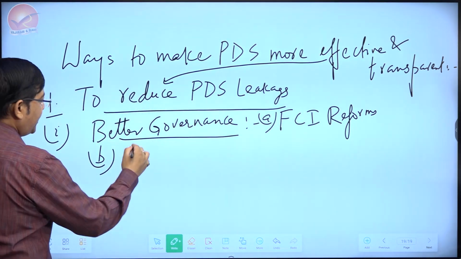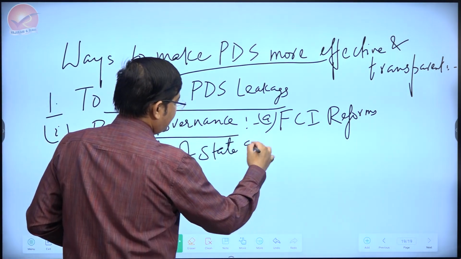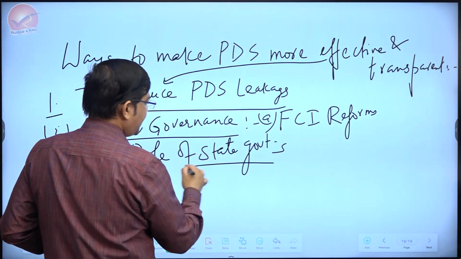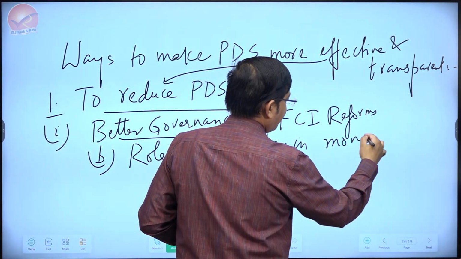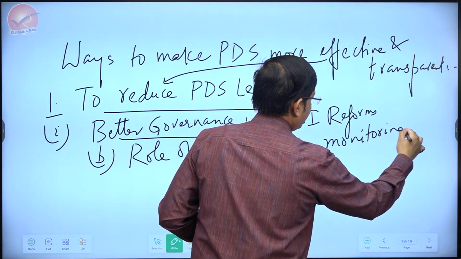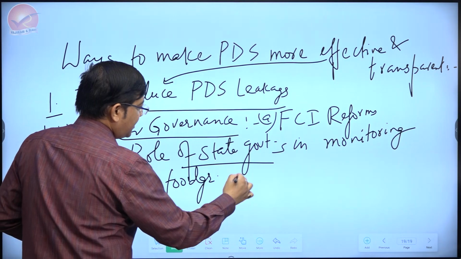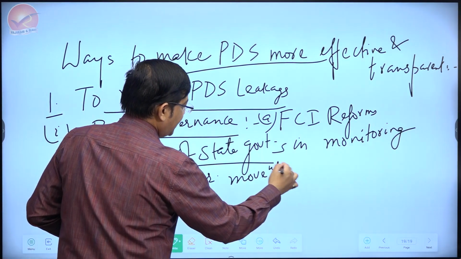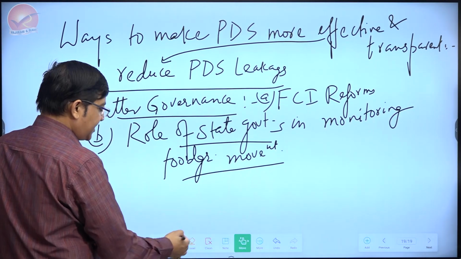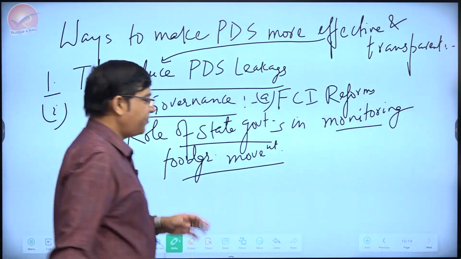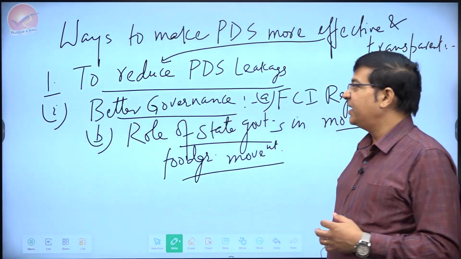The second thing can be related to the role of state governments in monitoring the food grain movements. Some states have actually done very well. The cases like Chhattisgarh and Madhya Pradesh, these are examples where states have done very well in terms of monitoring the food grain movement. Hence, they have actually reduced their leakages.